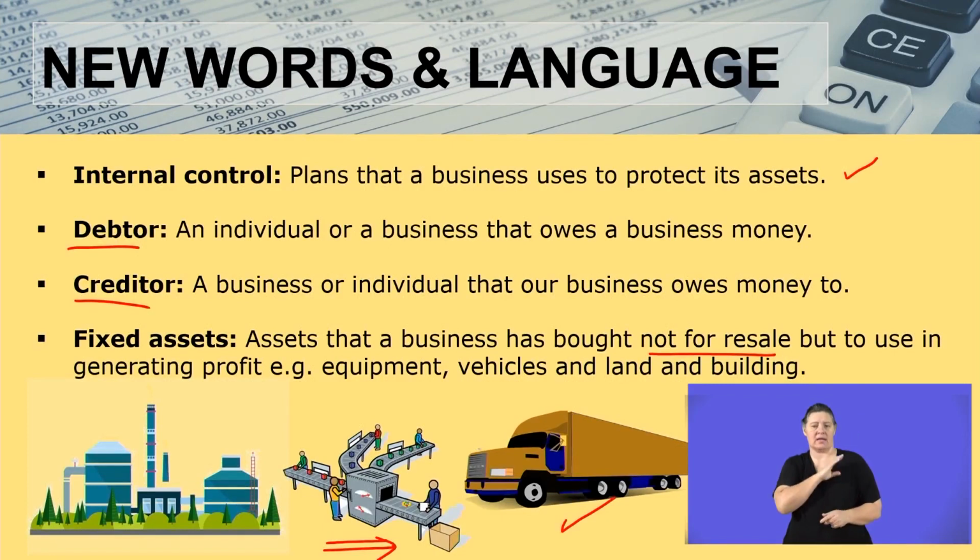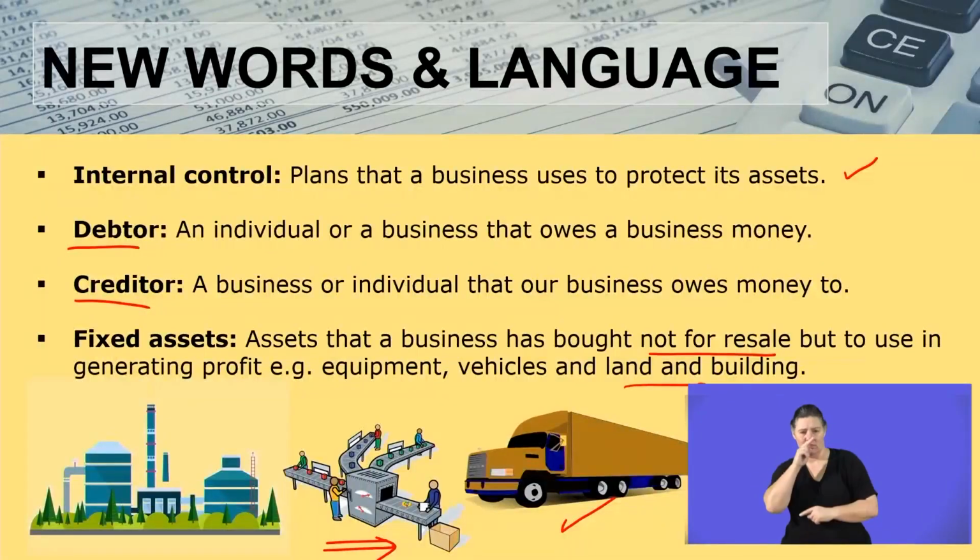We use them to deliver goods to our customers as well as to bring goods from our suppliers to our business. We also have what we call land and buildings. This is what you see over here, whereby we have a piece of land and we have put up a building there. That becomes an asset and we call it land and buildings. All right. Now we can quickly go and define our internal control.